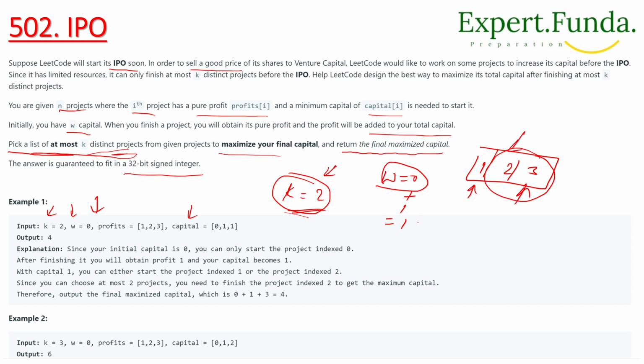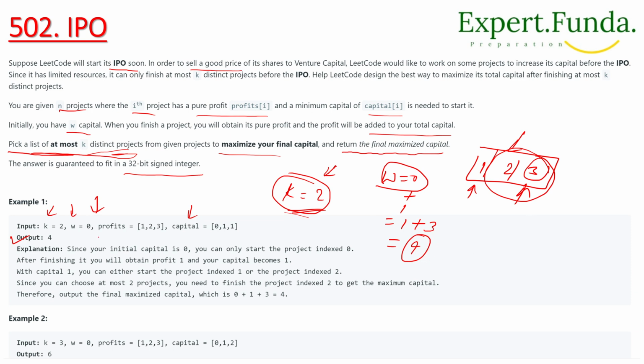Let's suppose I select the next one, that is 3, because 3 is bigger than 2. So now it's 4, and this is the value we have to return as output.